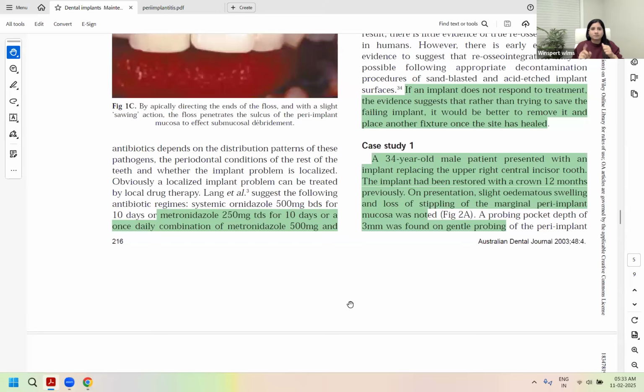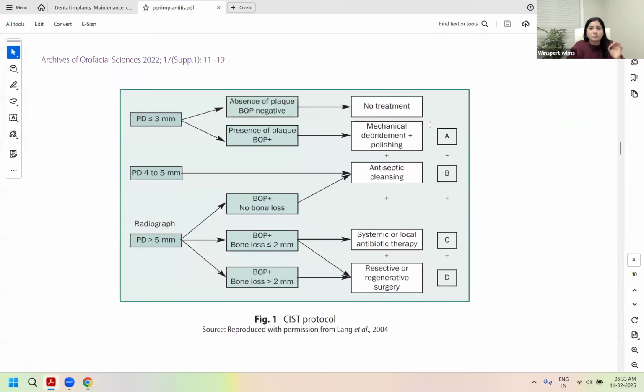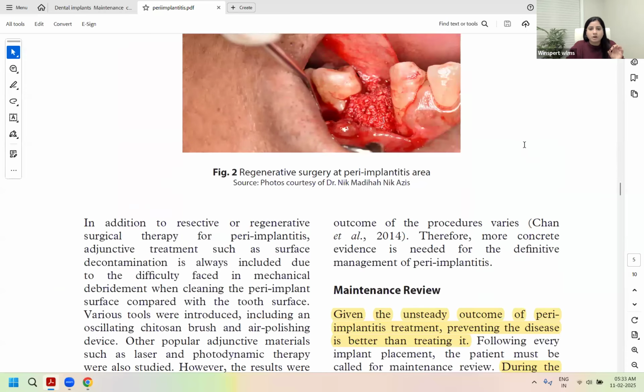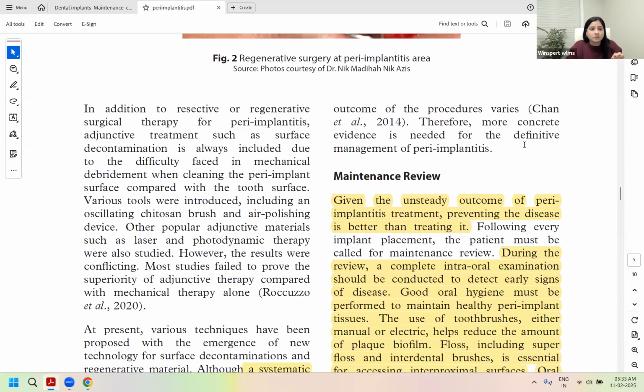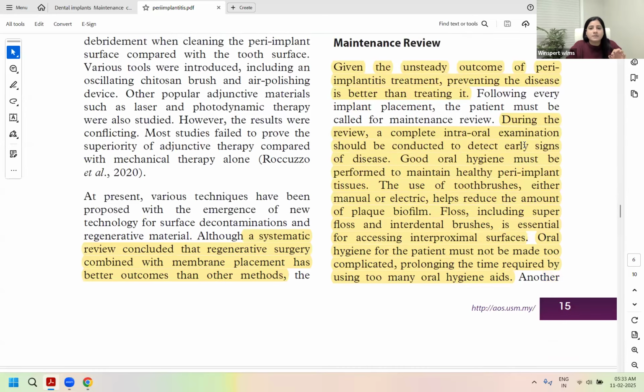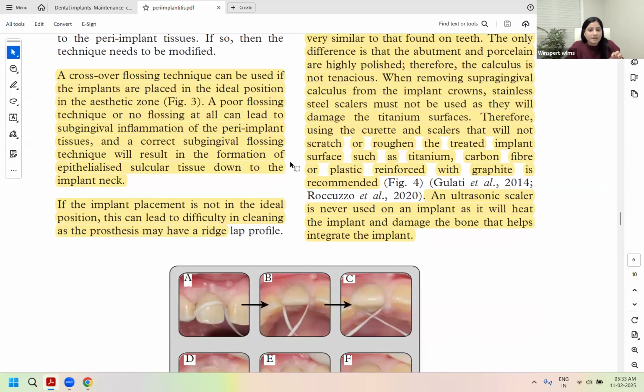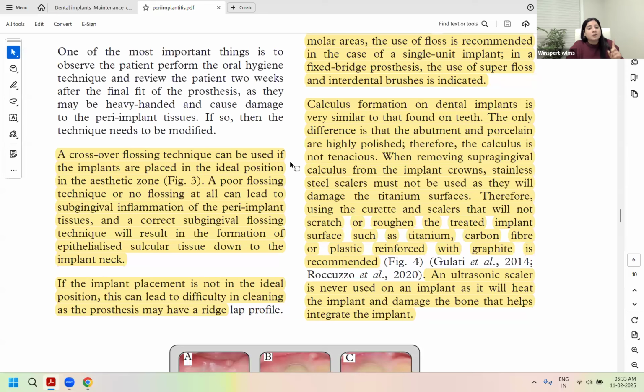Number one concept. Around your fixed prosthesis, a bridge on the implants, implant-supported bridges, you would use your super floss or your interdental brushes. In single unit implants, you can use your regular floss.